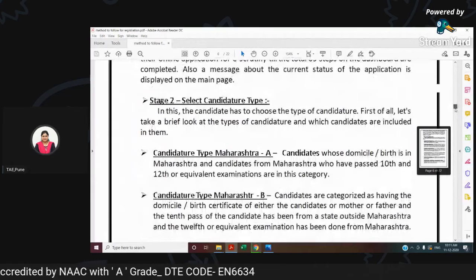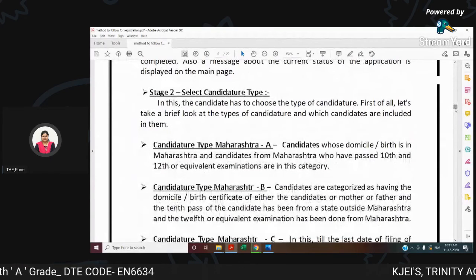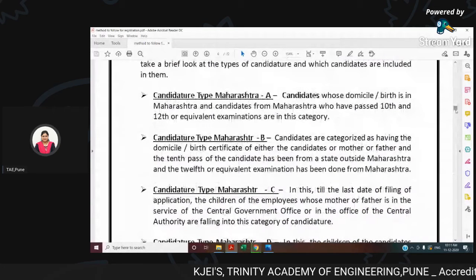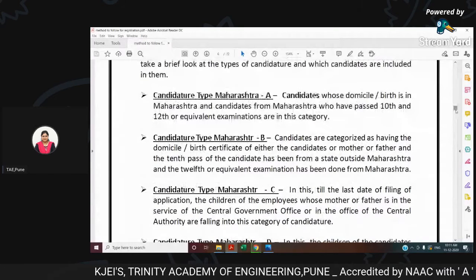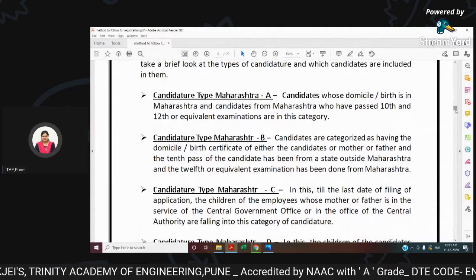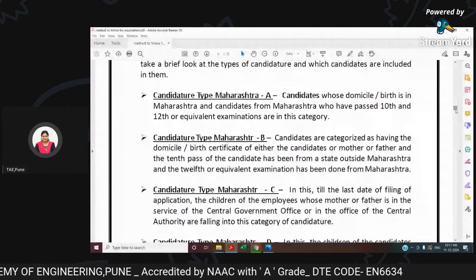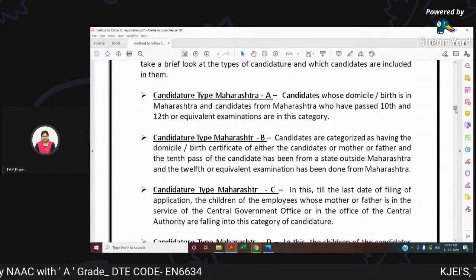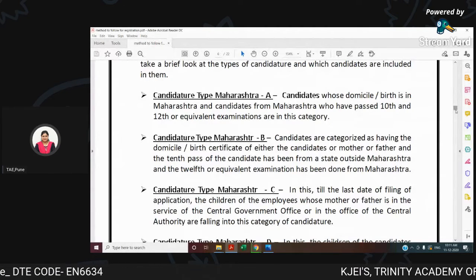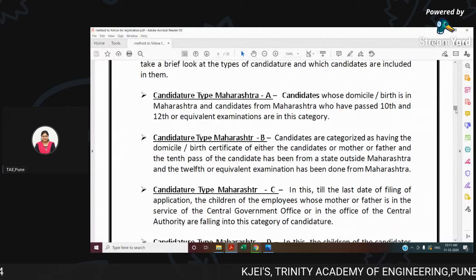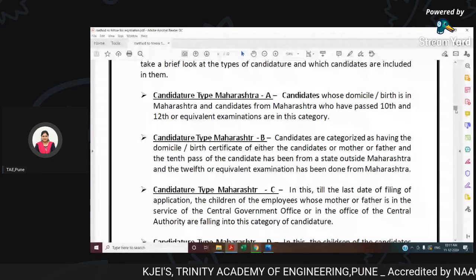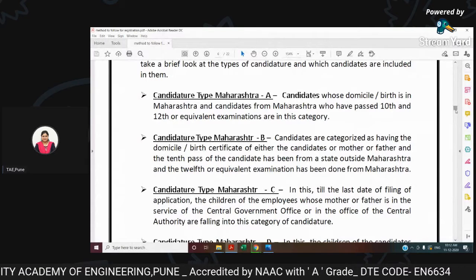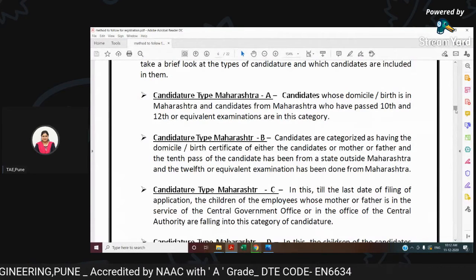The second stage would be select candidature type. Here in brief, I'll let you know what the types are: Maharashtra A, B, C, D and E. Type A is nothing but candidates whose domicile birth is in Maharashtra, and candidates from Maharashtra who have passed 10th and 12th or equivalent examination are in this category. That means if you have done your 10th and 12th in Maharashtra, plus your birthplace is also Maharashtra, then you come in type A.